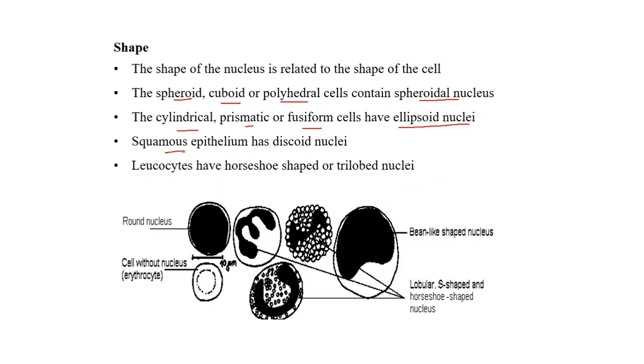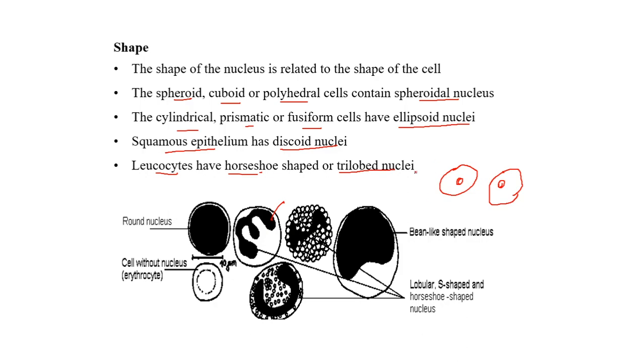The squamous epithelium of animal cells have discoid nuclei. The leukocytes have a horseshoe or a trilobed nuclei. This is the example of a leukocyte which has a trilobed nucleus or a horseshoe shape of nucleus. So in some plants and some cells, if they are spherical or polyhedral, the nucleus is spherical.